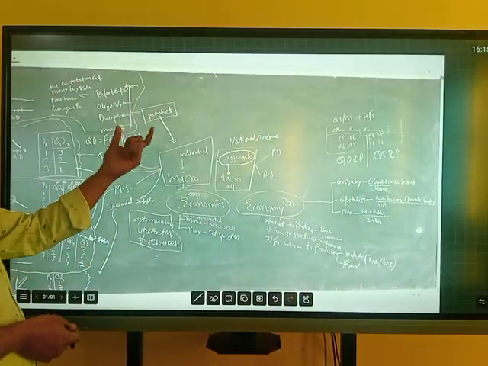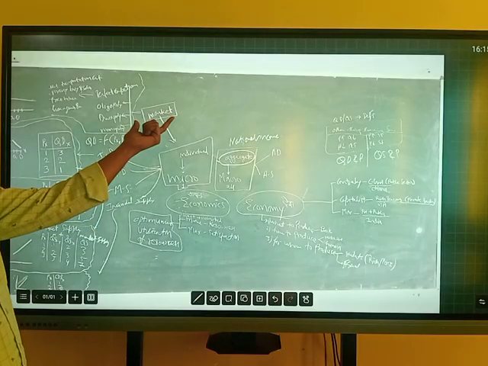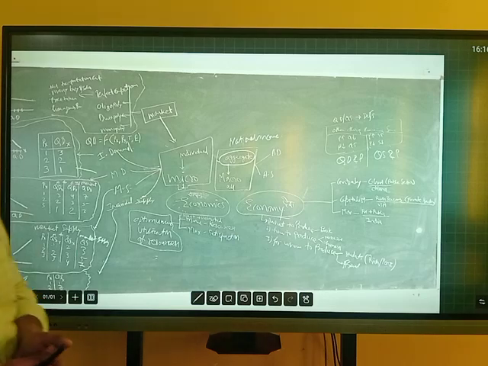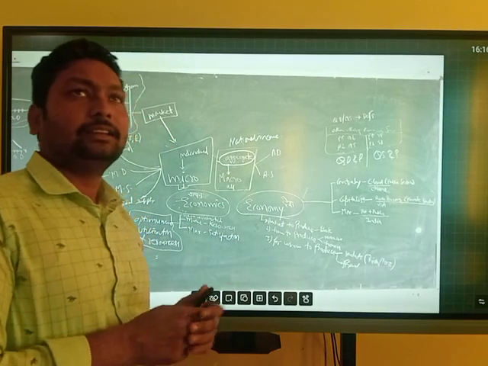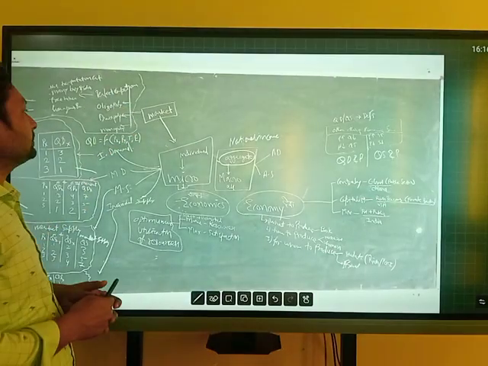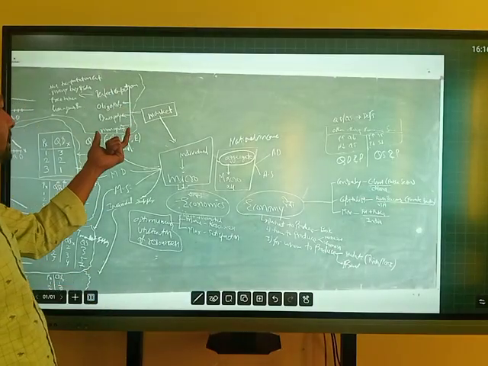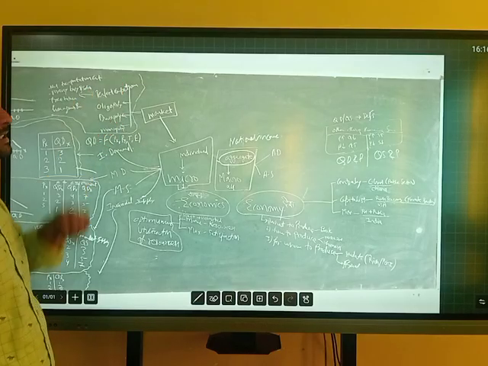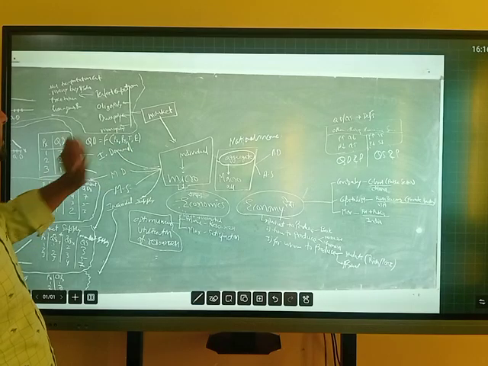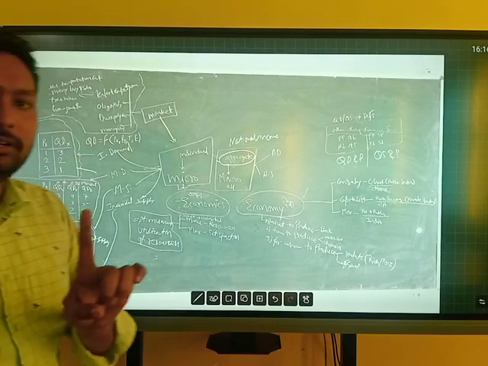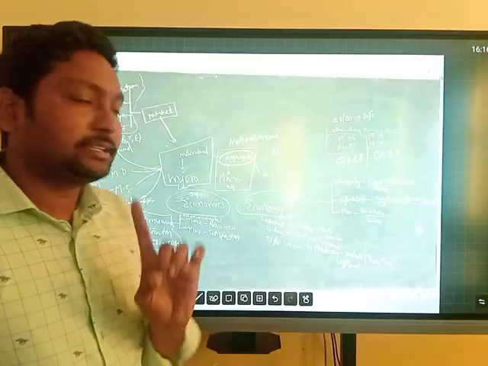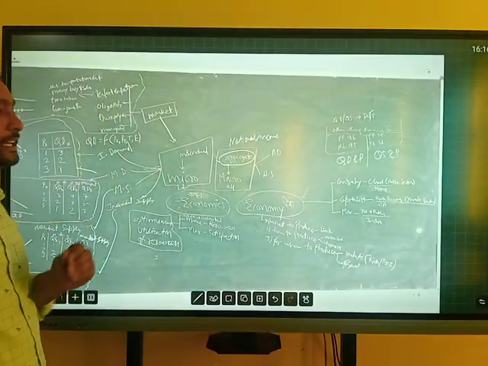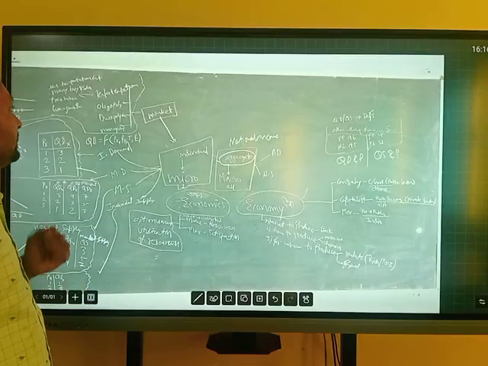Okay. Now we are going to another topic, market. There are many types of market, but I have taken a limited number of types. The first is monopoly, the second is duopoly, the third is oligopoly, and the fourth is perfect competition. In a monopoly, there is only one seller. In a duopoly, there are two sellers, and in an oligopoly, there are more than five sellers, but a limited number.